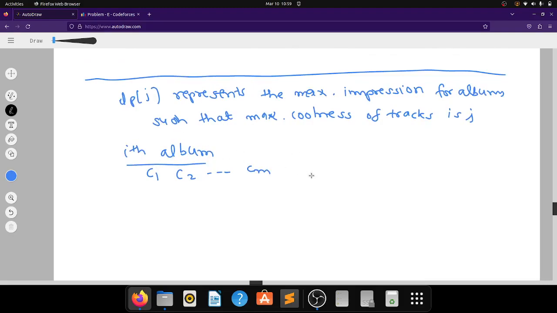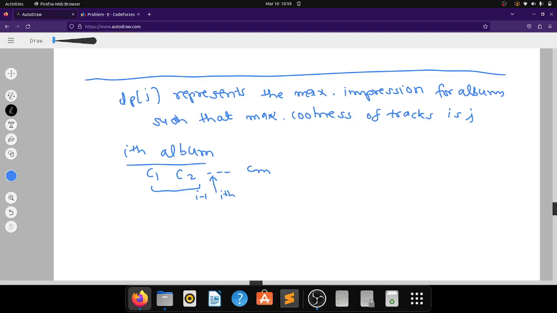First of all, we would like to find the maximum coolness we can have using this album. Let us say we have discarded the first i-1 tracks of this album, so they are not contributing, and the ith track is contributing to the impression for Masha.